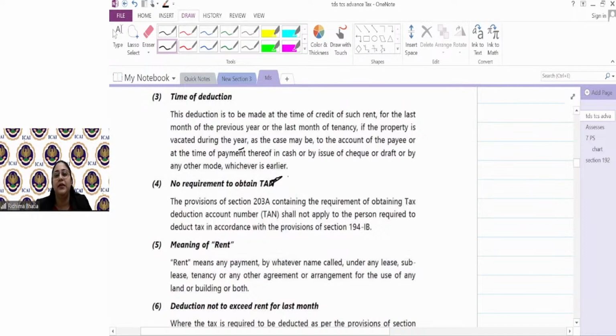Rate is, please write the rate. Rate is 5%. P or the deductee is resident person. Please fill in that chart.